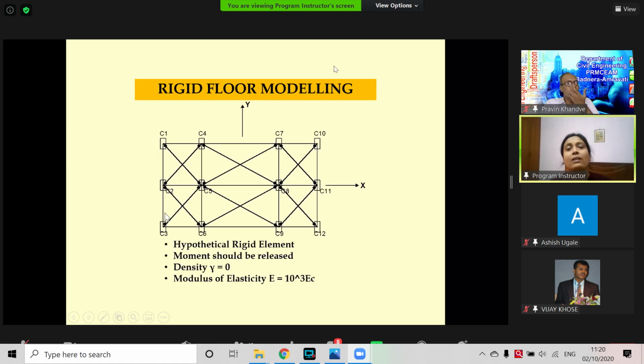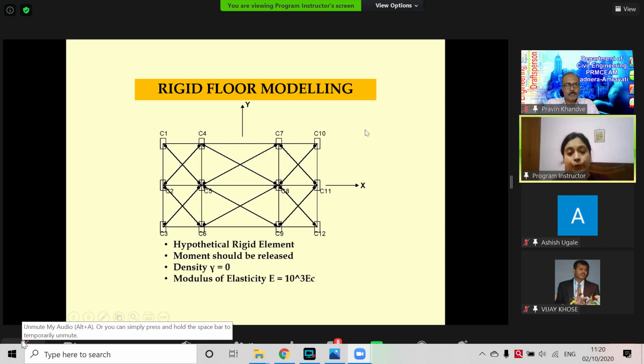In SAP or ETABS, the rigid floor modeling option is there. We just have to select the nodes of the slab, and then it will act as a rigid floor diaphragm. But if in our software, or we are writing our own software, there is no provision for this, how can we still simulate that?